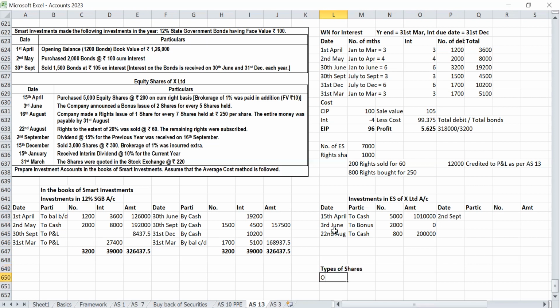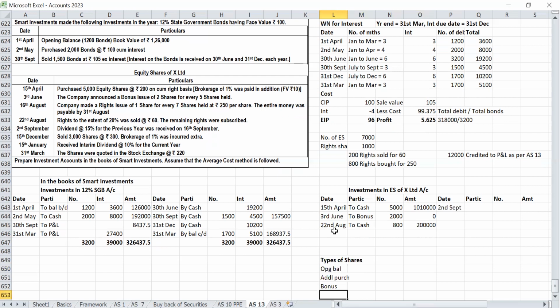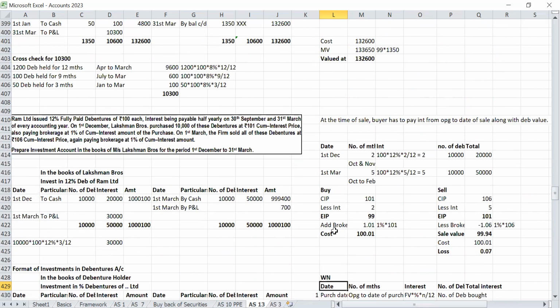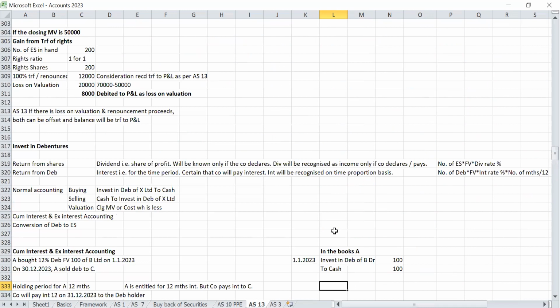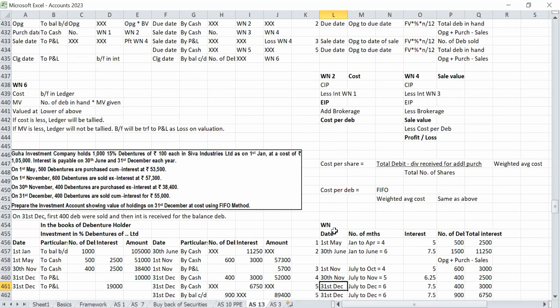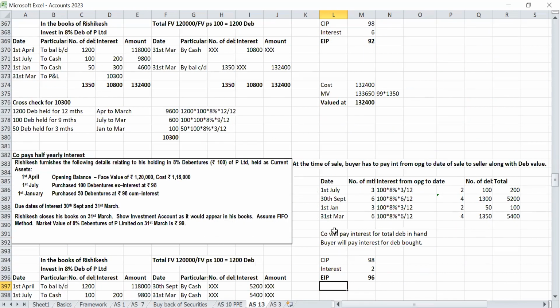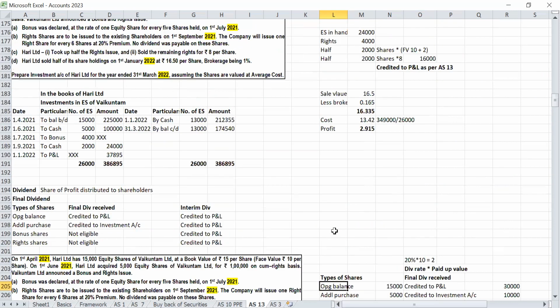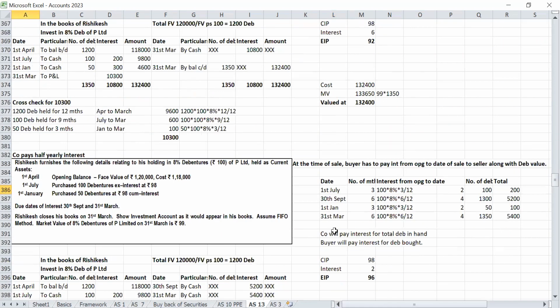Equity shares. In the context, opening balance, additional purchase, closing. Did you attend to it or not? I have done it, sir, I have done it here. I explained closing and the equity share and preference share types, but you are not telling what I asked. To cash. Different types of shares, their treatment also I told. Yes, sir. I don't remember where I put it. I have put it here, right? Yes, sir.